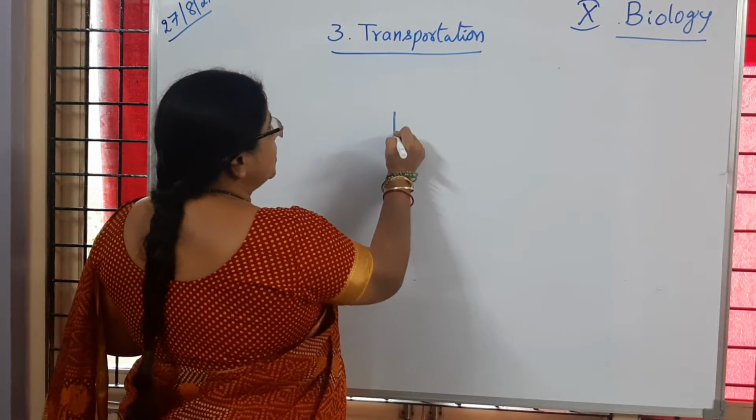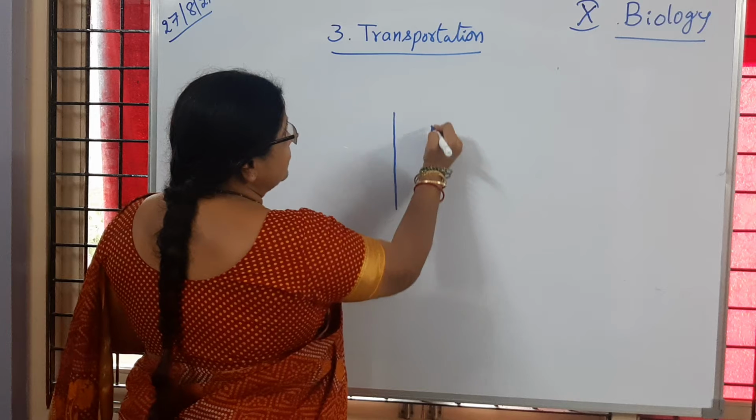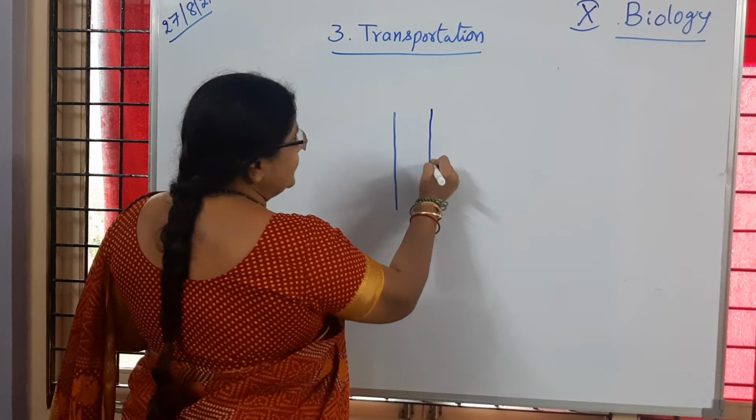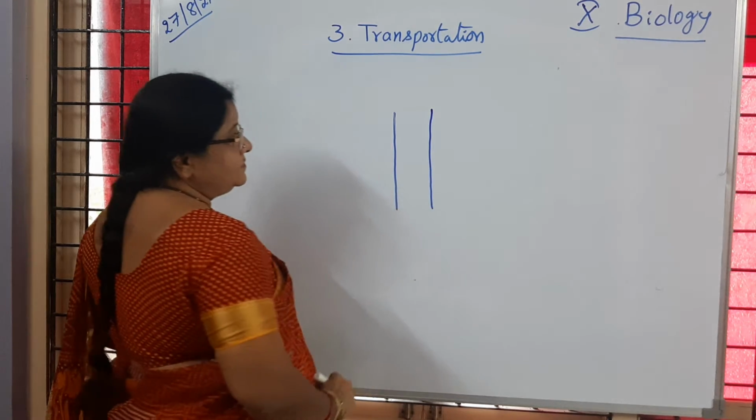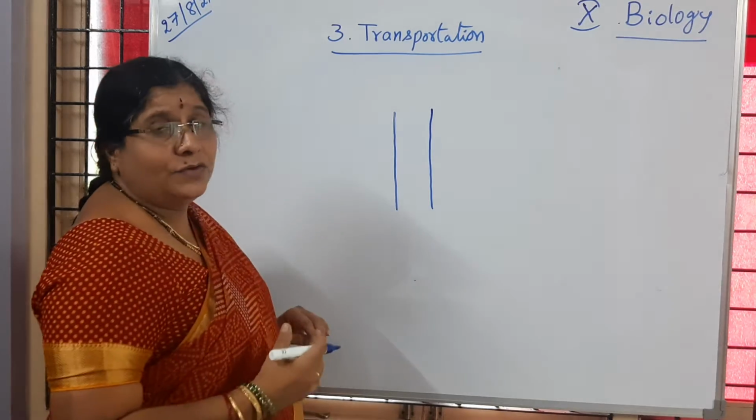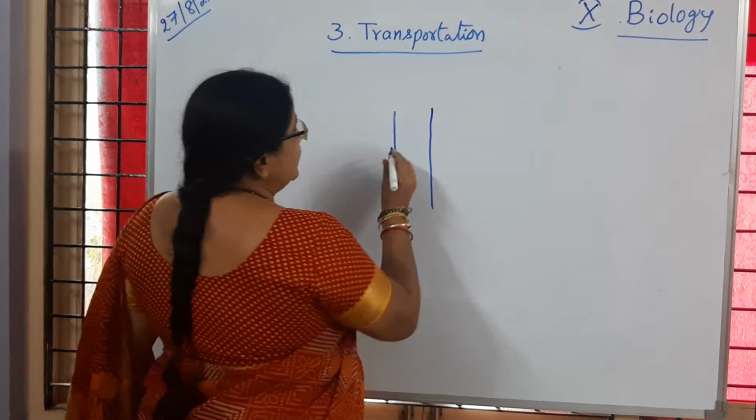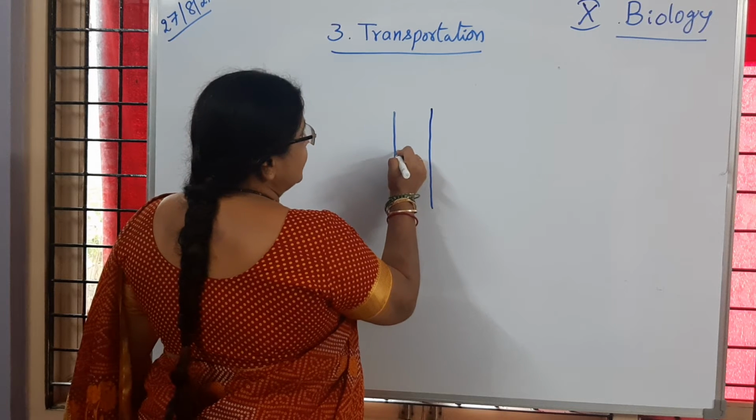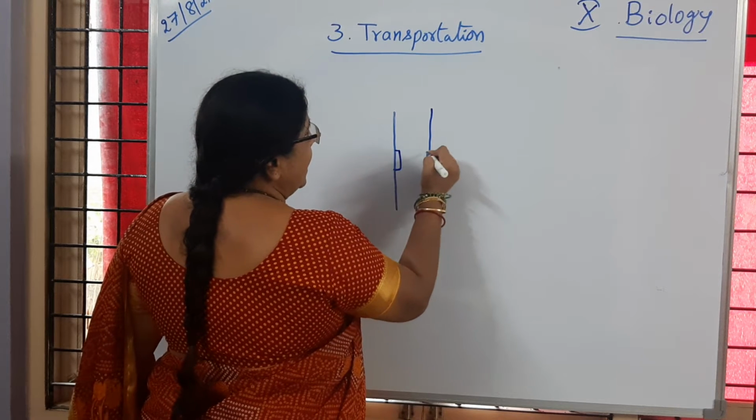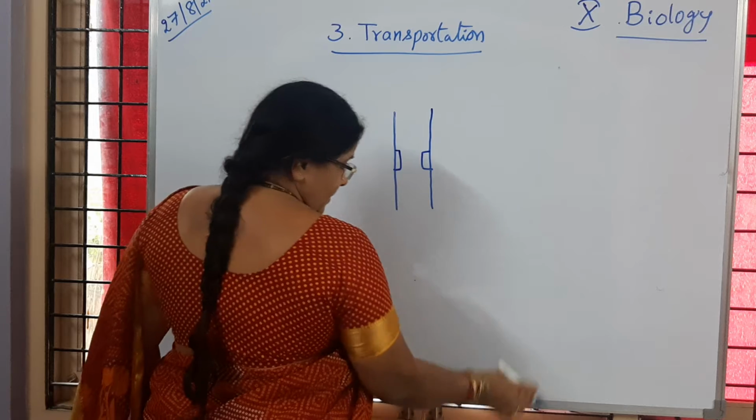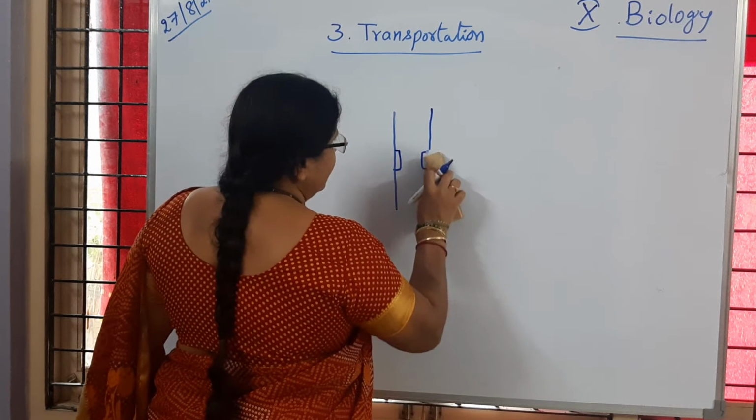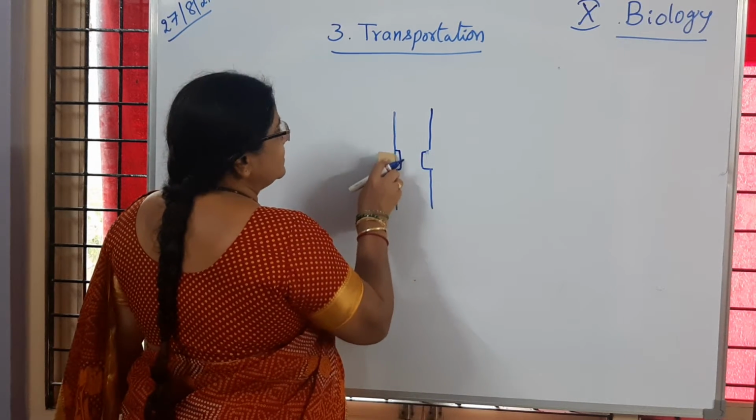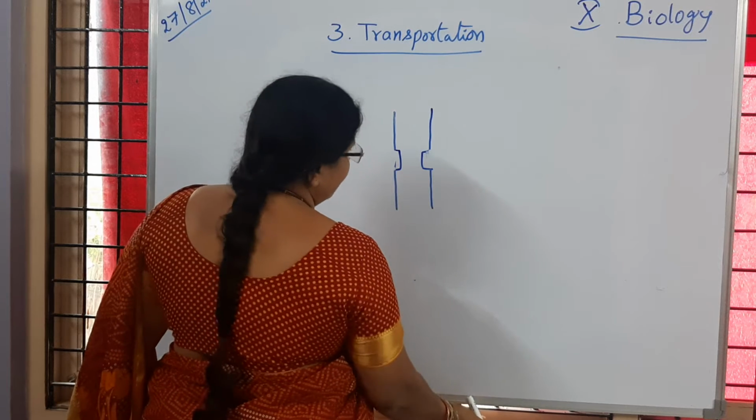So the scientists selected a tree, any tree, okay, and what they did is they cut the bark, the epidermal cells, all of it, and a ring is made like this. A ring is made. Have you followed what I am explaining?